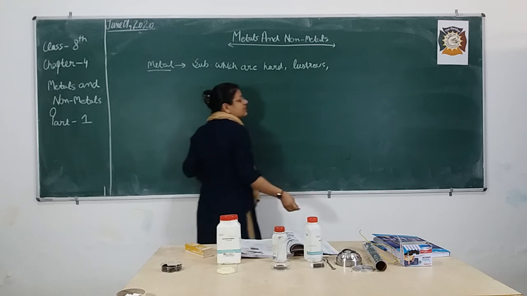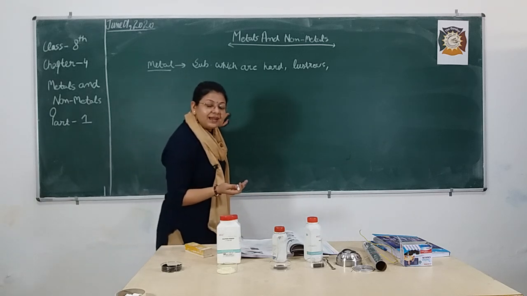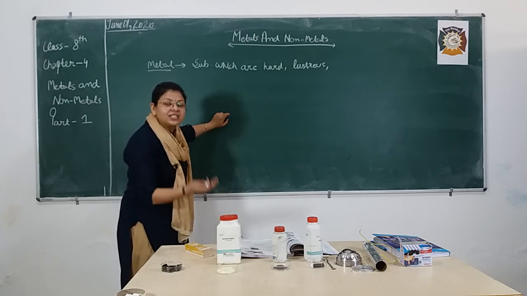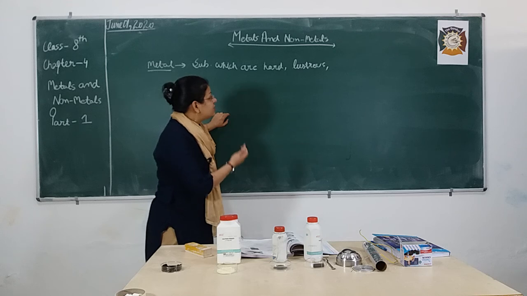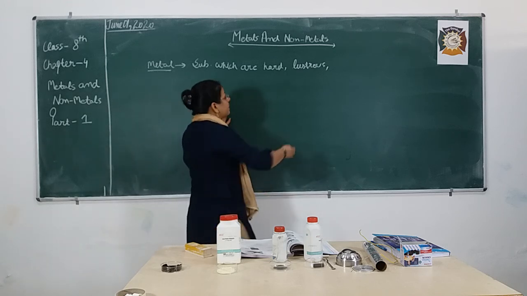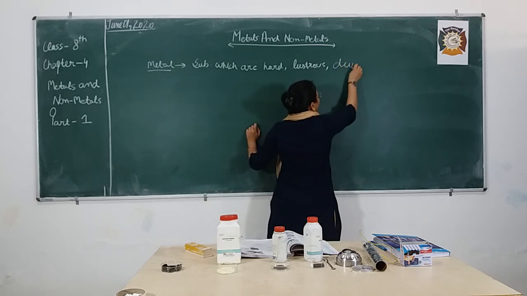Lustrous. Lustrous means shine, like gold. Gold is also a metal and it is shiny in nature. That's why we use gold in the preparation of what, bacche? Jewelries. Hard, lustrous, ductile.